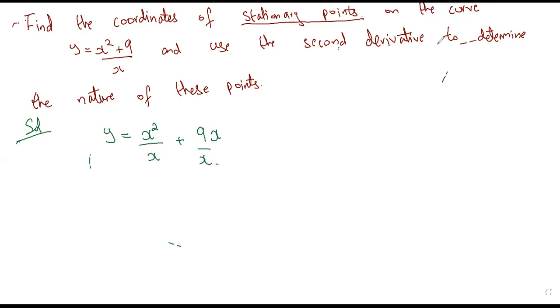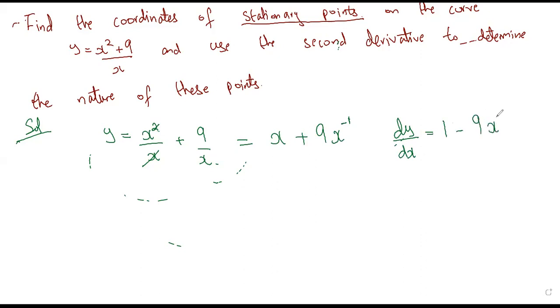Now I'm going to cancel this and I can write it as x plus 9x to the power minus 1. And now I can find the derivative dy by dx. That would be 1 minus 9x to the power minus 2. This is the derivative. And now I need to equate this to 0.